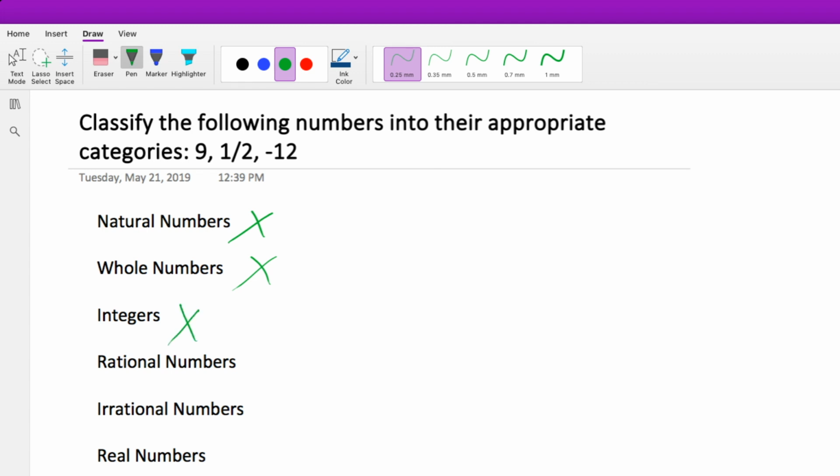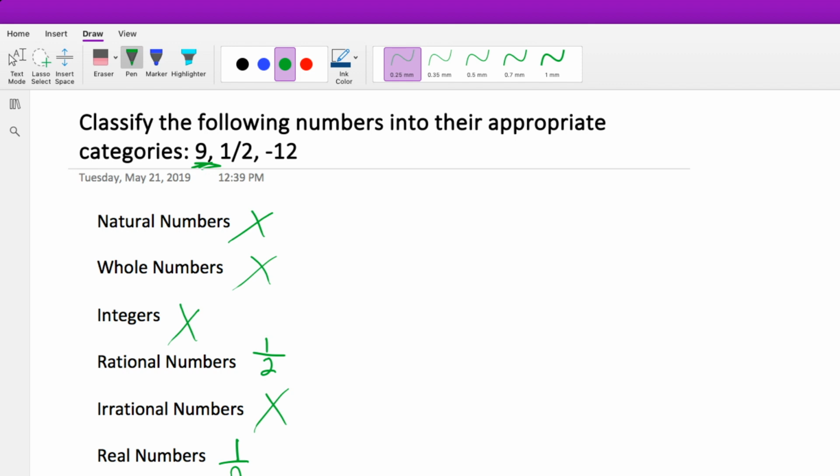Is it a rational number? Well, we see that it already is a ratio, so it has to be a rational number. Is it an irrational number? As I said with the explanation for the number 9, if it's rational, it can't be irrational, so it is not an irrational number. And then is it a real number? Yes, it is, because as I've said multiple times, pretty much any number at this point is going to be considered a real number.